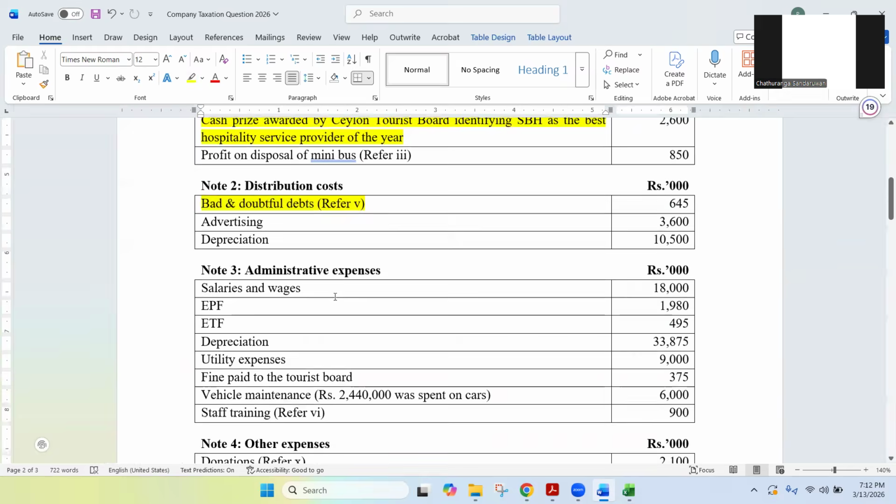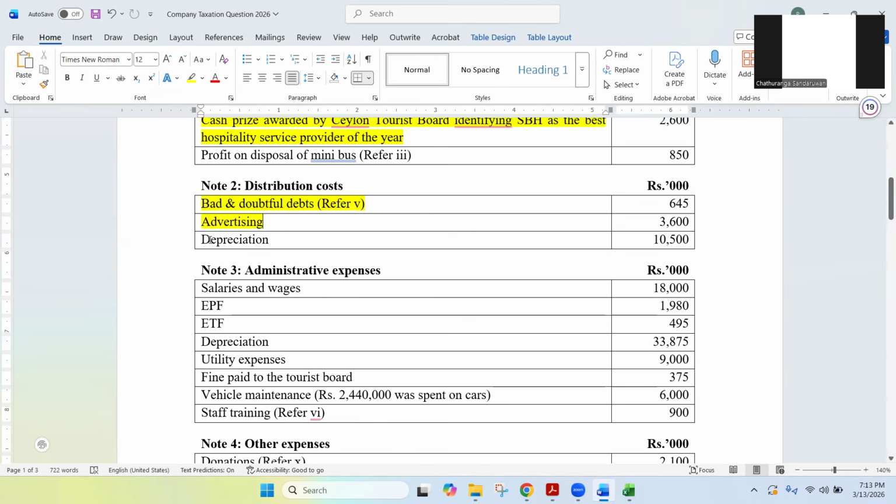Next one. Advertising. Advertising coming under distribution cost. This is okay. This is deductible because advertising can be spent for hotel promotion purposes. Deductible, allowed to deduct. No need to do any adjustment.